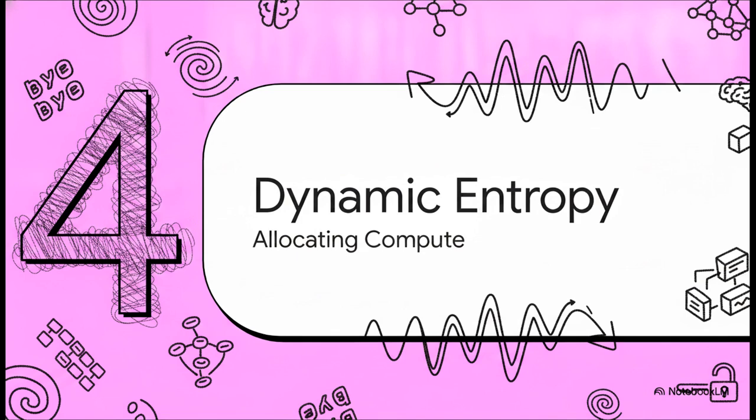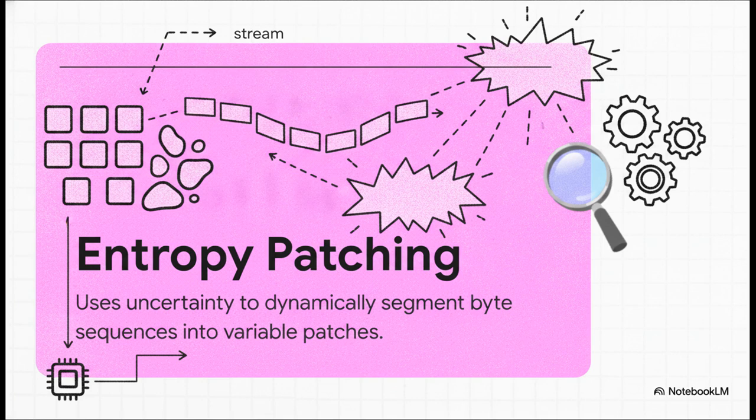Dynamic entropy explained. Now you might be wondering, how does this system actually know where to group these bytes without a predetermined dictionary telling it what a word is? Well, let's dive into this ingenious mechanism called entropy patching. See, traditional tokenizers force a model to spend the exact same amount of compute on every single token, whether it's just the highly predictable end of a common word or the complex beginning of a brand new thought.